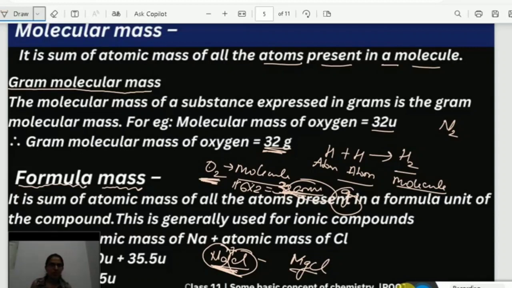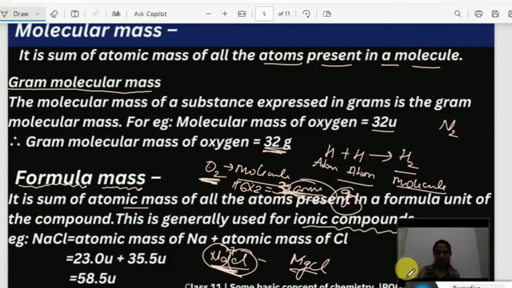It is the sum of atomic masses of all the atoms present in the formula unit of a compound. Same thing as we were doing for molecular mass, we have to do it here. Okay. This is generally used for ionic compounds. NaCl. Atomic mass of Na plus atomic mass of Cl.